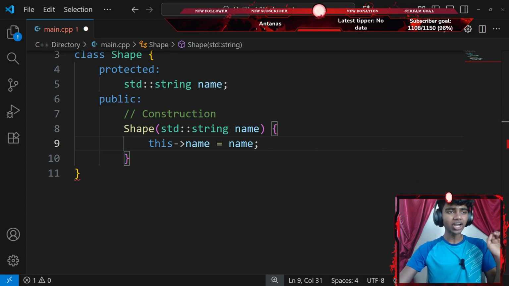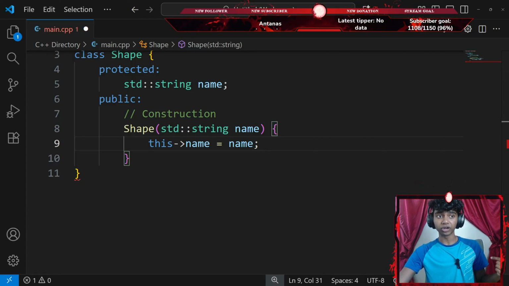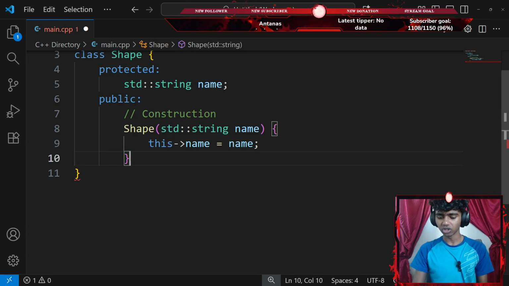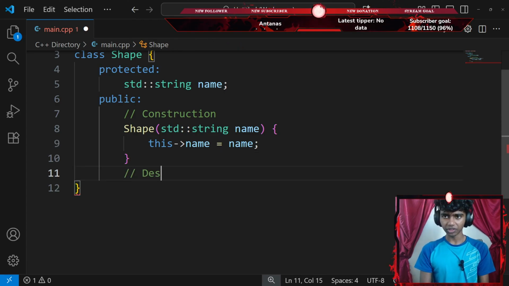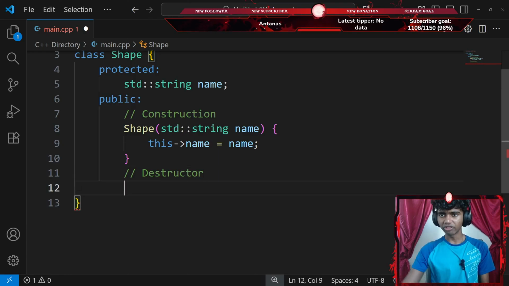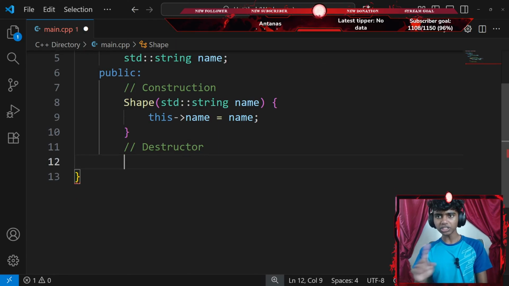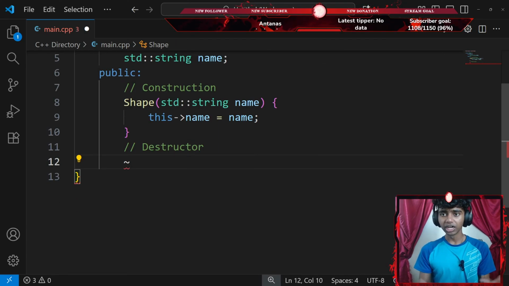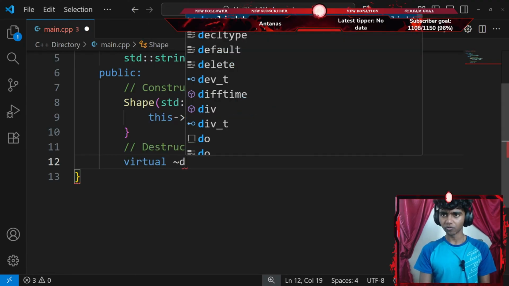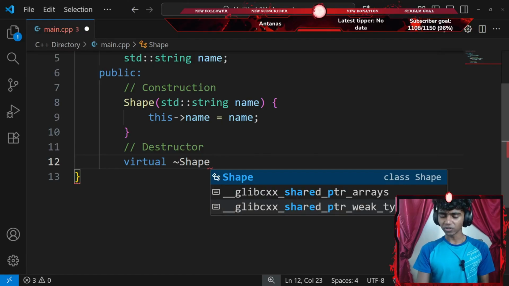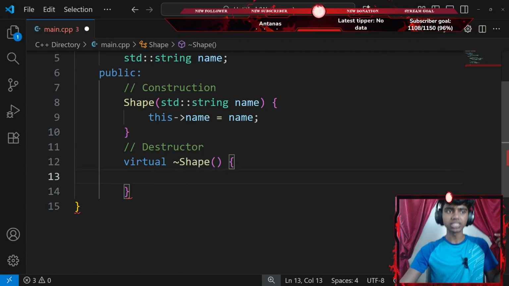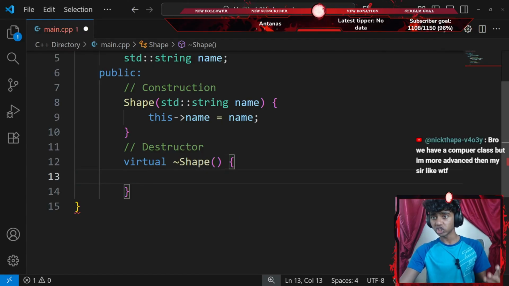Okay, that said, I gotta create a virtual destructor that prints shape destroyed. Okay, so let's go ahead and add another comment that says something like destructor. Okay, and this is going to be a virtual destructor, so I'll go with something like a tilde operator. Should I go with virtual first? So I could go with the virtual keyword and then a tilde of my shape class. Okay, so I created a virtual destructor that says something like shape destroyed and my shape's name.